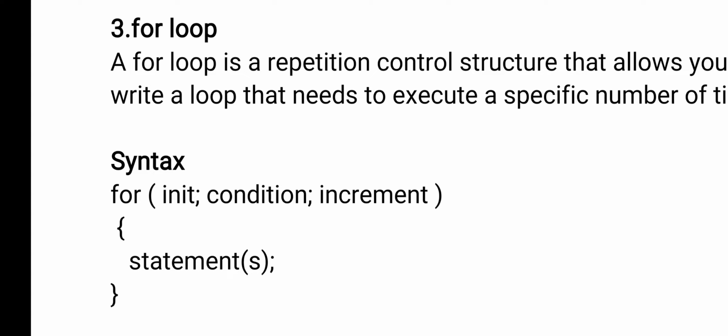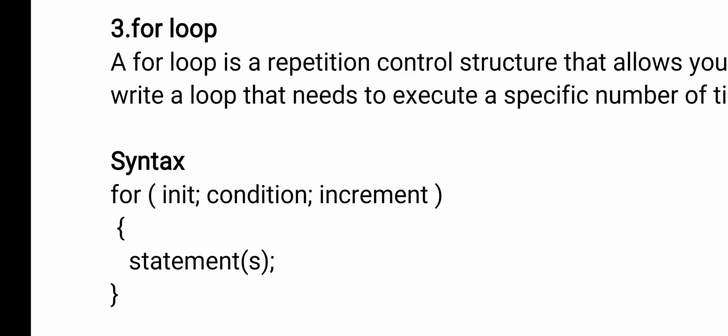Okay, and how many types of loops do we have? Two types: one is the entry control loop and the second is the exit control loop. In an entry control loop, first we check the condition. If the condition is true, then the body of the loop will be executed. In an exit control loop, without checking the condition, first we execute the body. After executing the body, we check the condition. That is, at the end of the body, we check the condition.